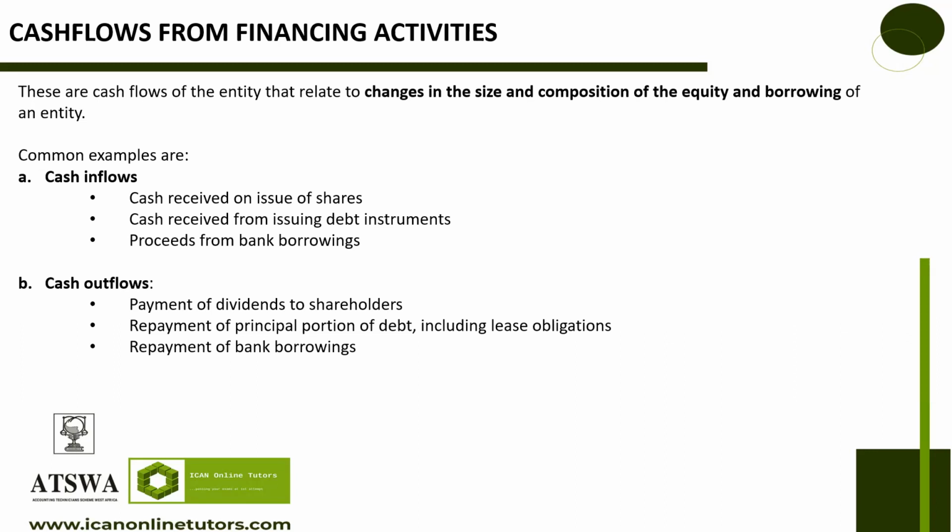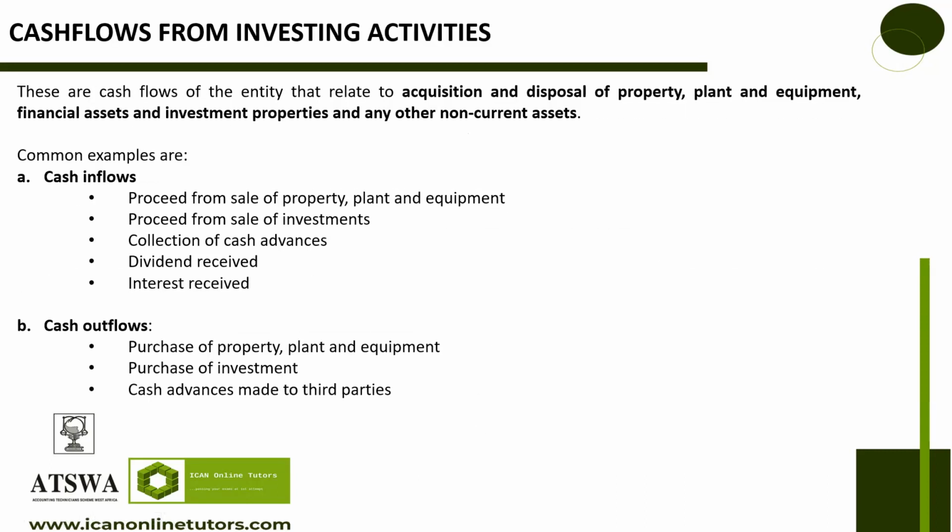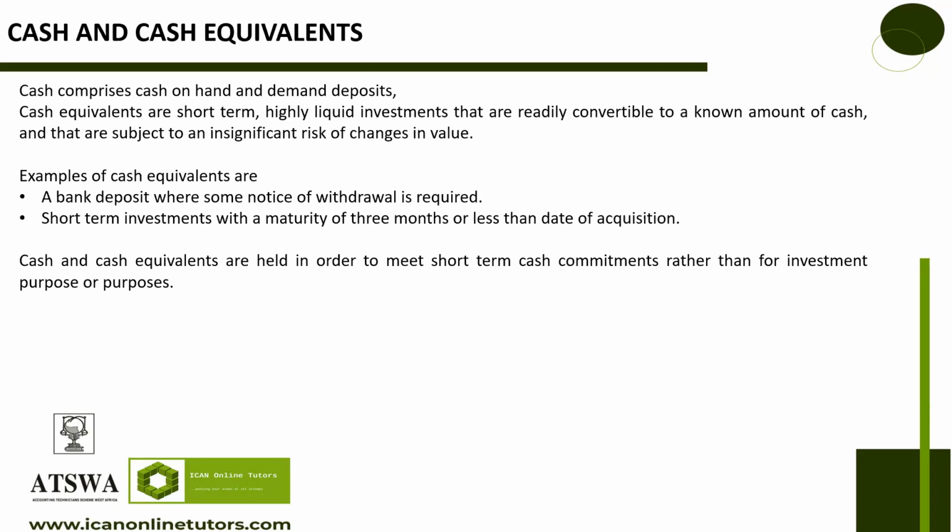So pick the one quick before another person picks it. Cash flow from investing activity, cash flow from operating activity, and cash flow from financing activity. In your own words, how do you understand it? What do they stand for? What do they represent? But go ahead.